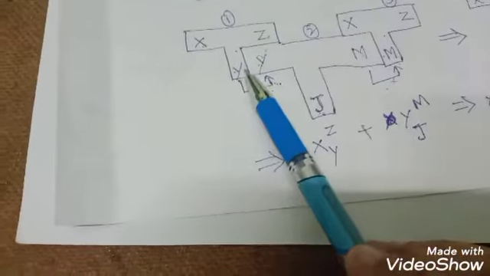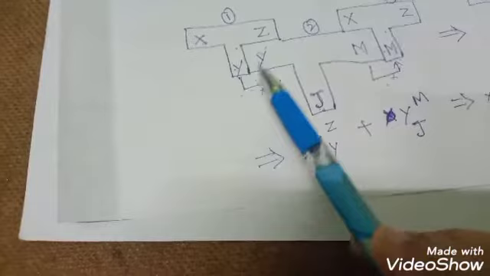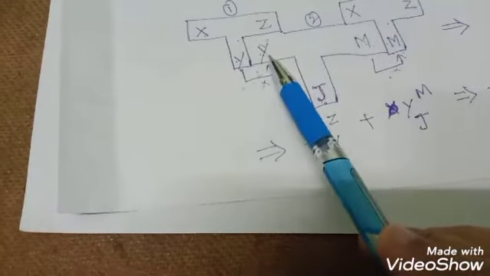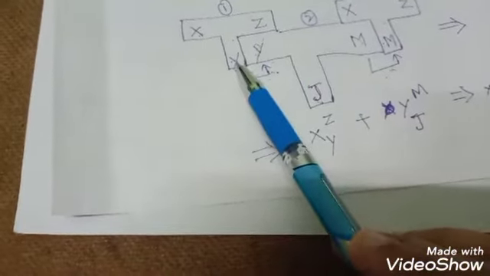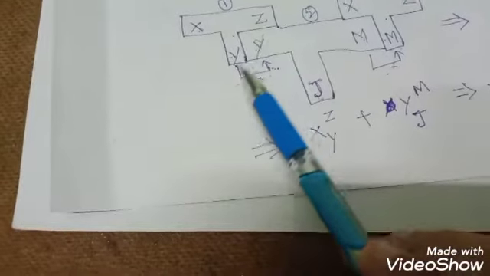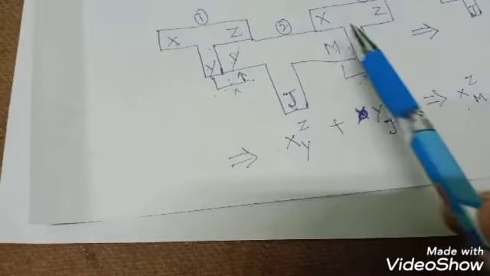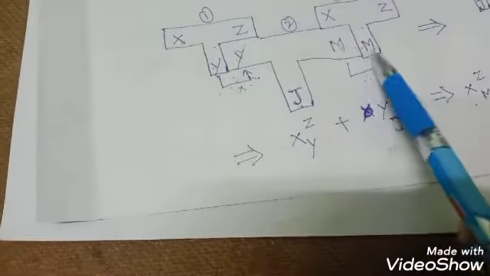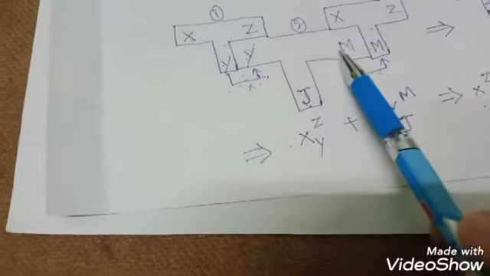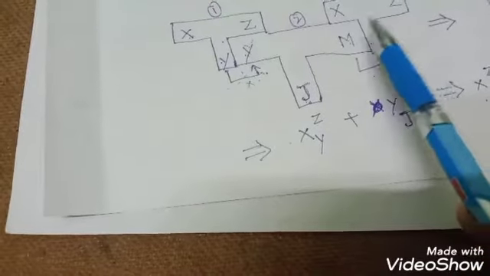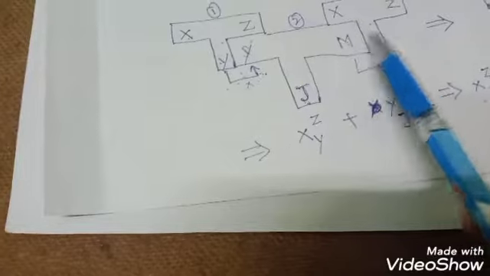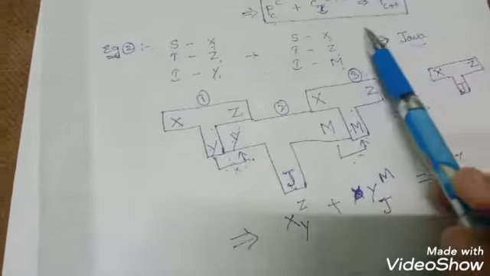Okay, now here left hand side, what is written, the same should be written here also. As we have Y here, Y should be written here. These both should be the same. Remember, these both should be the same. And now coming to the right hand side, whatever is written here, the same should be written here. So M is written here, so M should be written here. These both also should be the same. Now the question asked is, we need to use the implementation language as Java. So I have taken it as J. Okay.